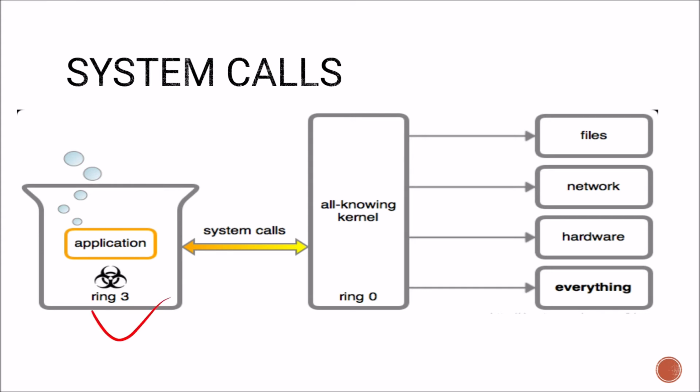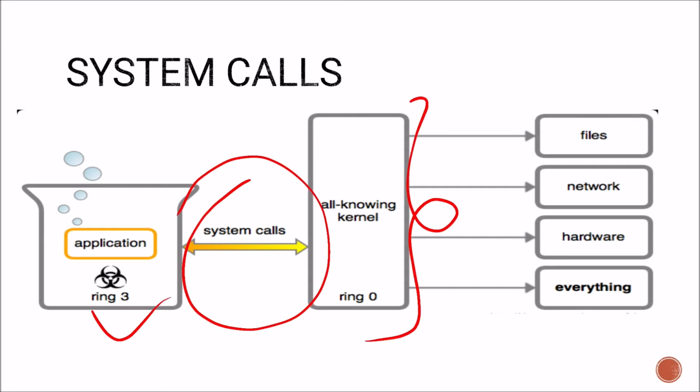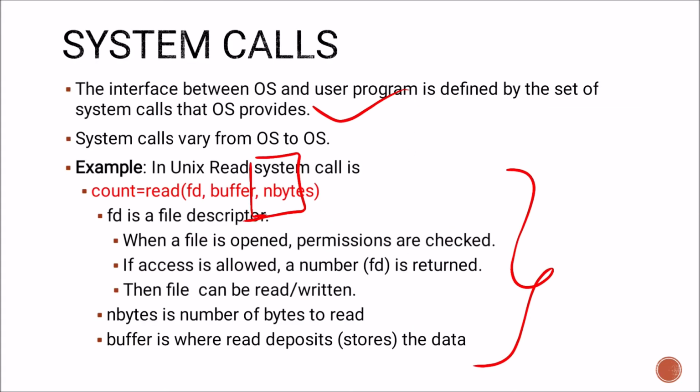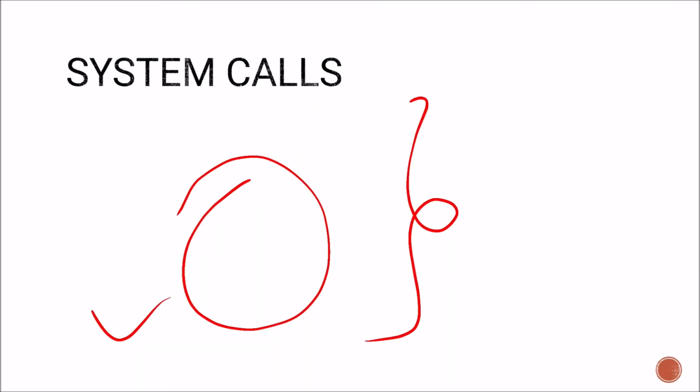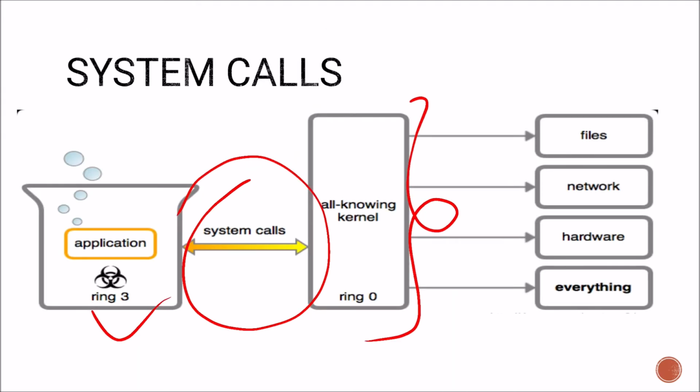So this is the application program using system call. This is the kernel. So this is the case of the Unix operating system. This is the kernel and these are the files, network, hardware, everything we are accessing using system calls through the operating system. So it is an interface between user program and operating system.